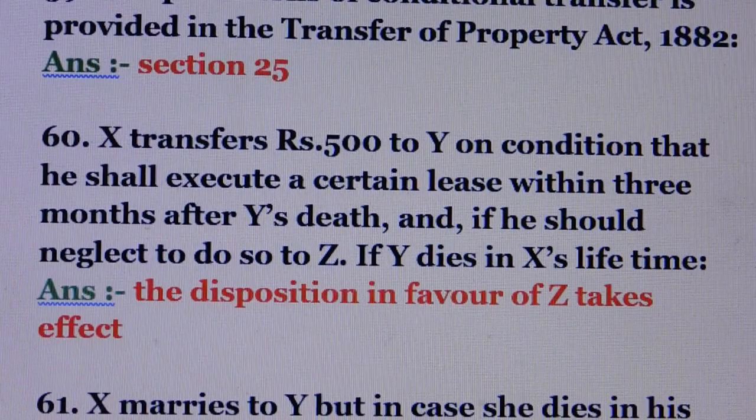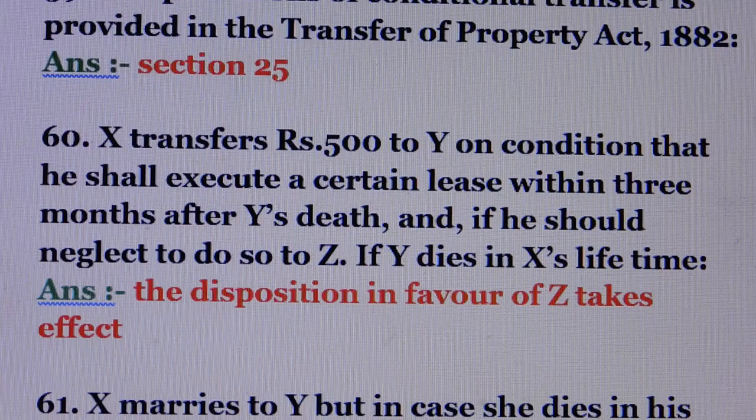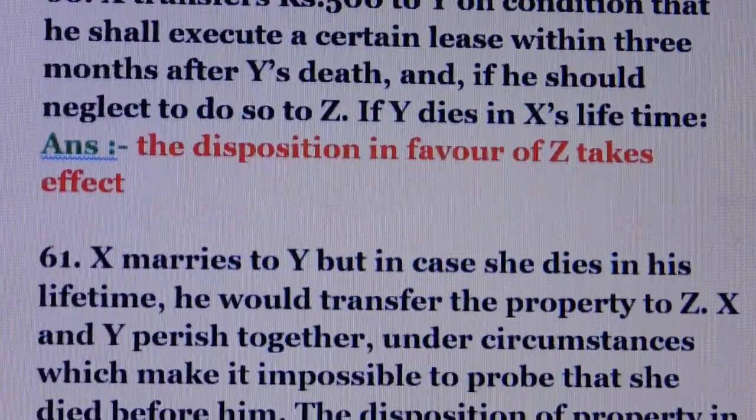Question number 60. X transfers rupees 500 to Y on condition that he shall execute a certain lease within 3 months after Y's death, and if he should neglect to do so, to Z, if Y dies in X's lifetime. Answer is the disposition in favor of Z takes effect.